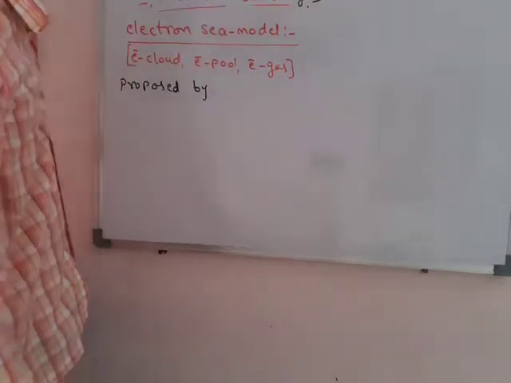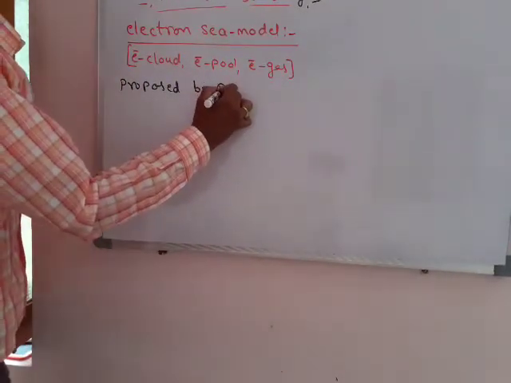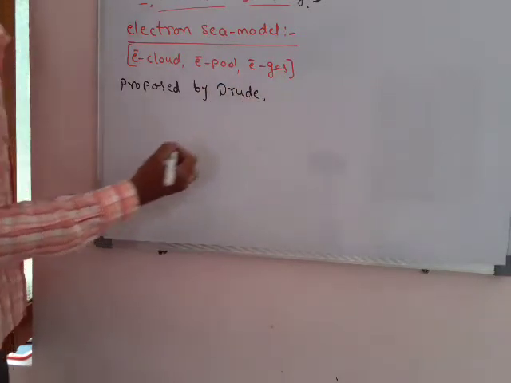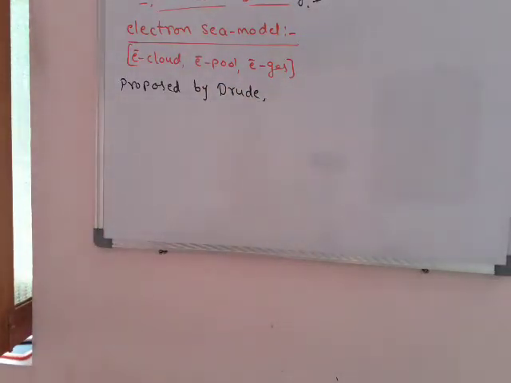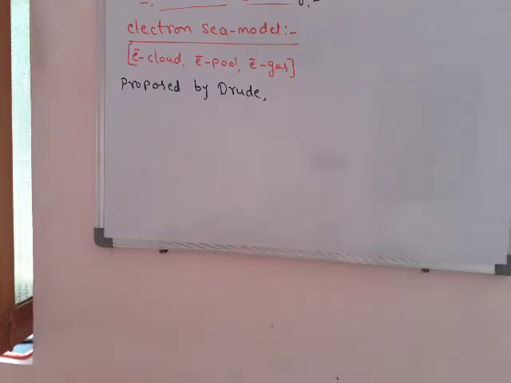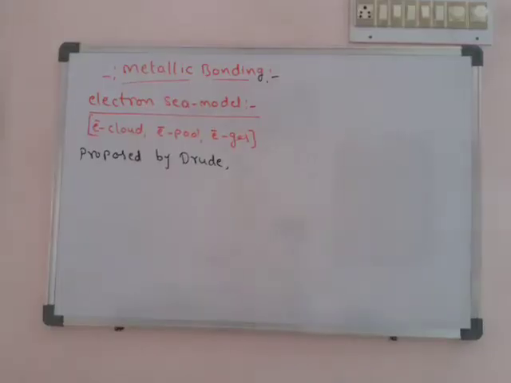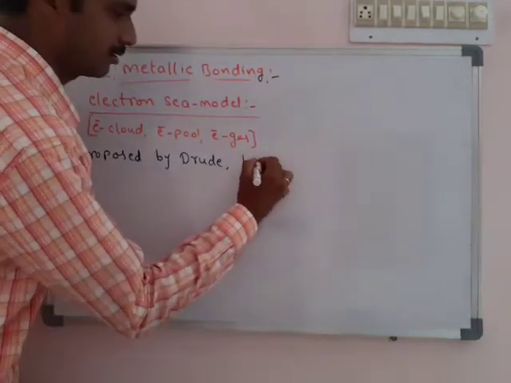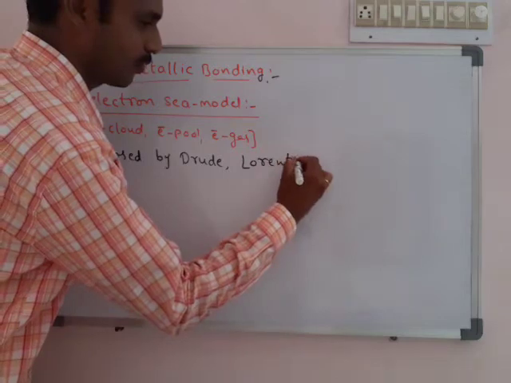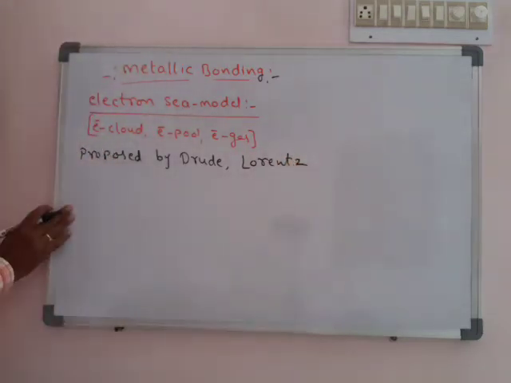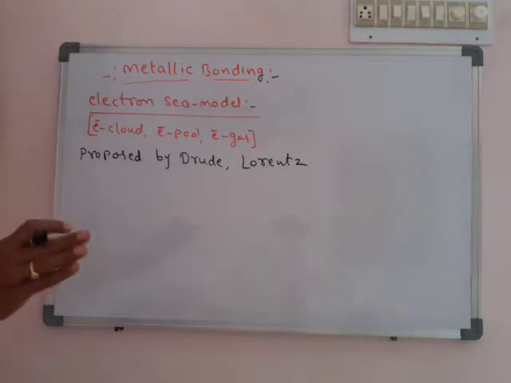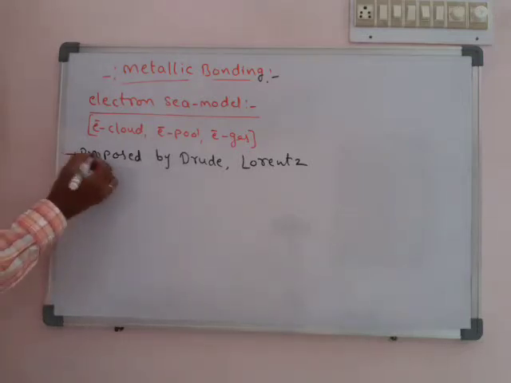Okay. So it was proposed by Drude. But afterwards, after 2-3 years, it was developed by Lorentz. So it was proposed by Drude and Lorentz.